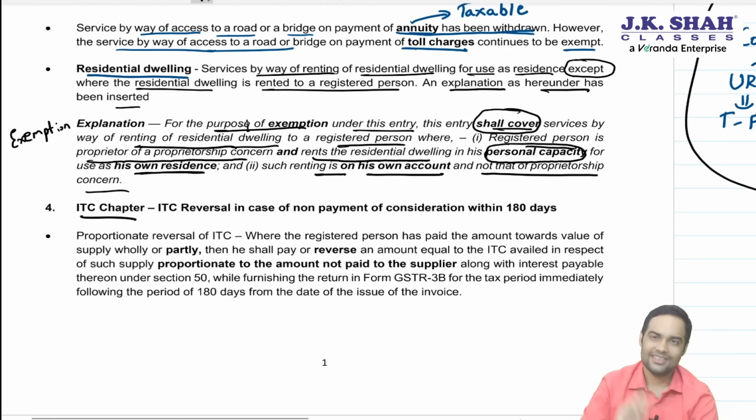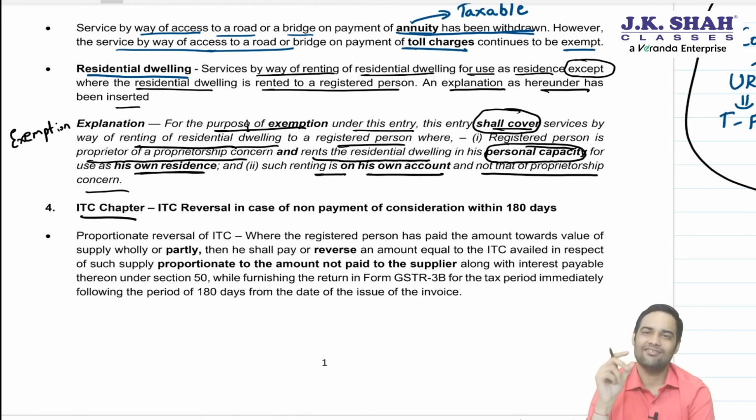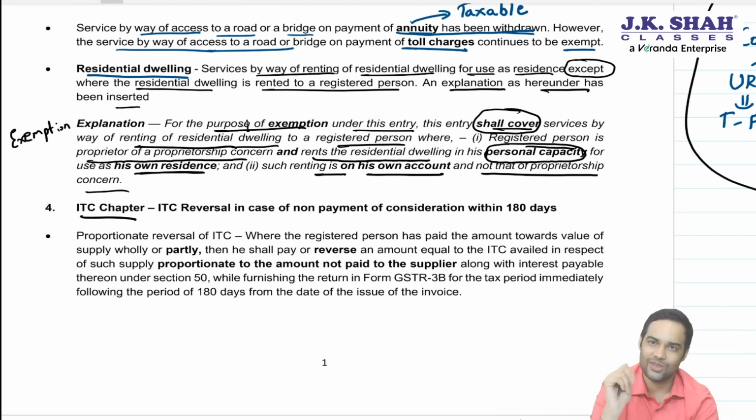ITC chapter, you recall there was a point where if you don't pay your supplier, you are the recipient. If you don't pay your supplier within 180 days from the date of invoice, then you have to reverse ITC along with interest at 18% per annum.